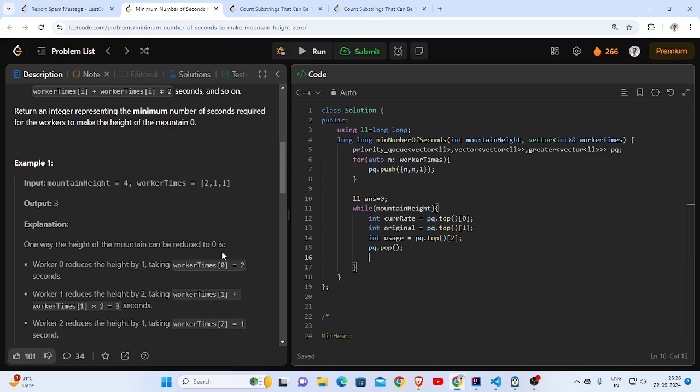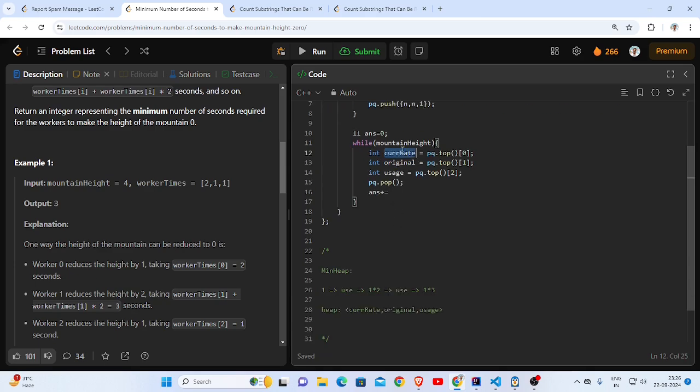At this point I will increase my answer. This will be increased by how much? By the current rate.